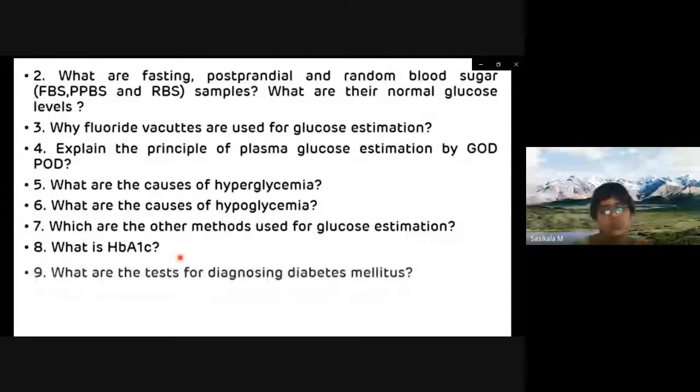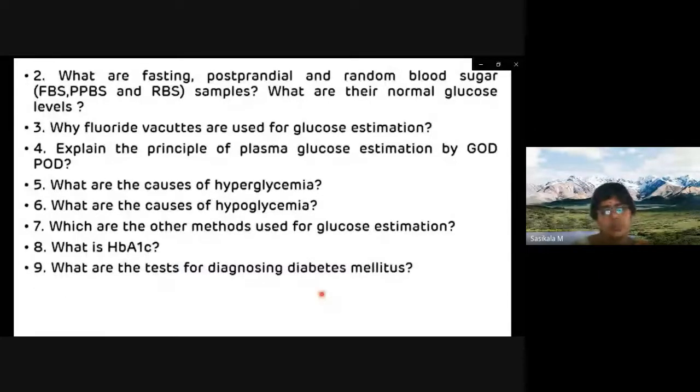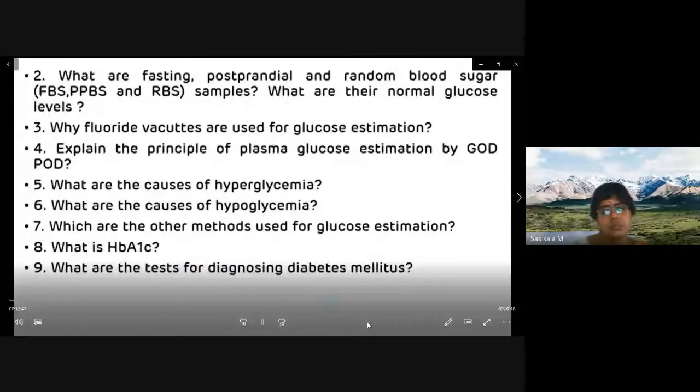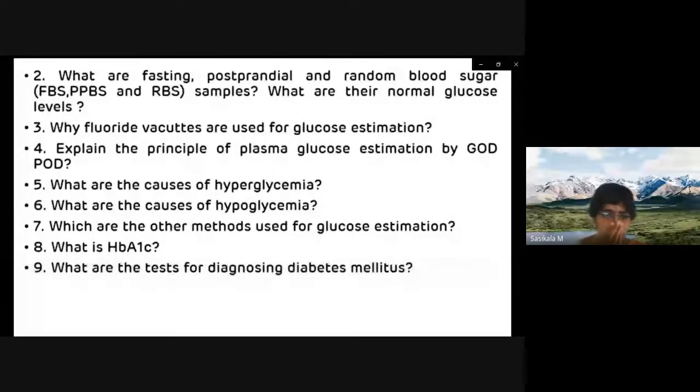What are the tests for diagnosing diabetes mellitus? The first test we have already discussed, that is glycated hemoglobin. Glycated hemoglobin more than 6.5% is one of the criteria for diagnosing diabetes mellitus. Another test we can do for the diagnosis of diabetes mellitus is the oral glucose tolerance test, which is called OGTT.